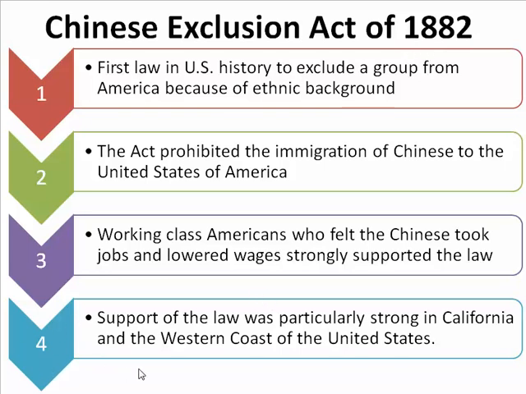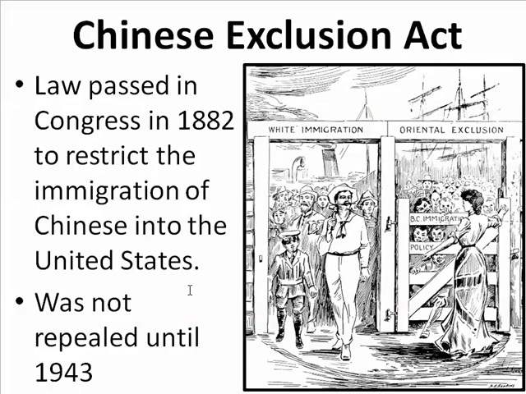And then lastly, support of the law was particularly strong in California and on the western coast of the United States, where most of the Chinese were. Okay, the Chinese Exclusion Act here is a political cartoon showing that they were being kept out. They couldn't come into the country. They were being excluded from immigration into the United States. It's not going to be repealed until 1943.